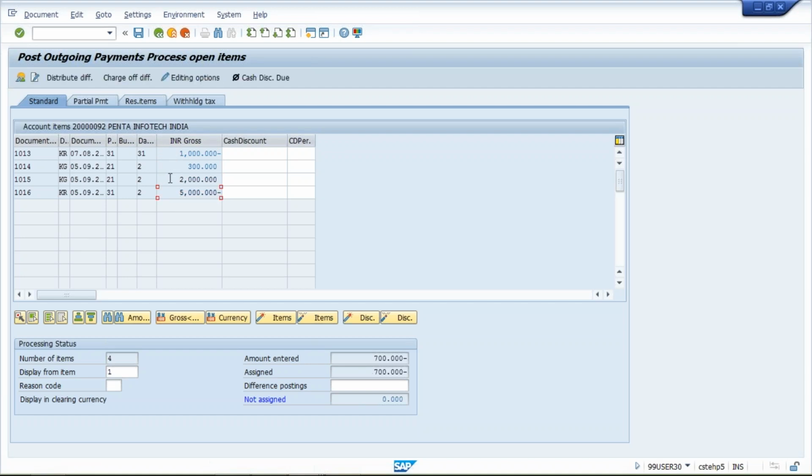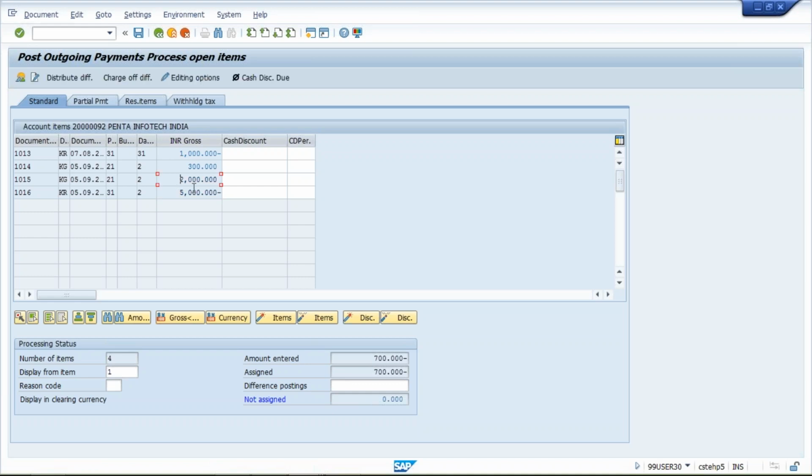If you double click on any line item, what is happening? It is going to deselect those line items. If you double click once again, see, it has selected and it is going to increase the balance here. So if you want to deselect, double click and double click.